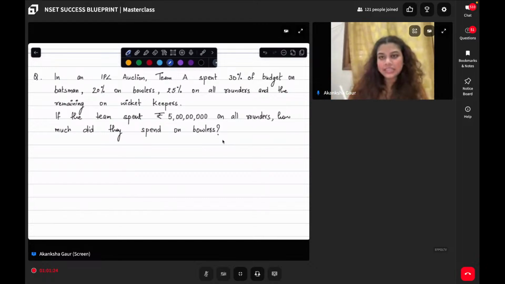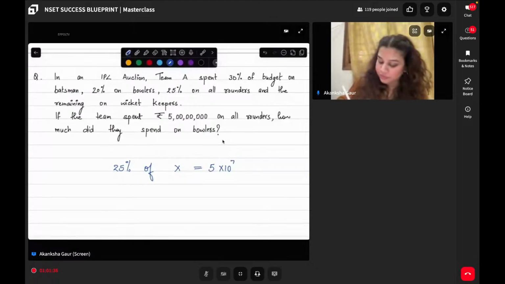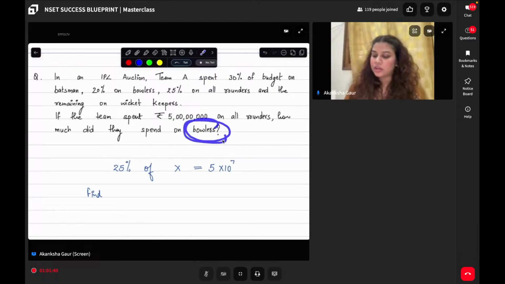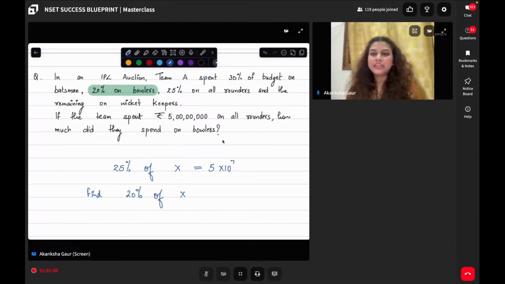So I'm saying that 25% of some total amount X is equal to this 5 crores. And I have to find how much budget was spent on bowlers. I can see that 20% of X is being spent on bowlers.